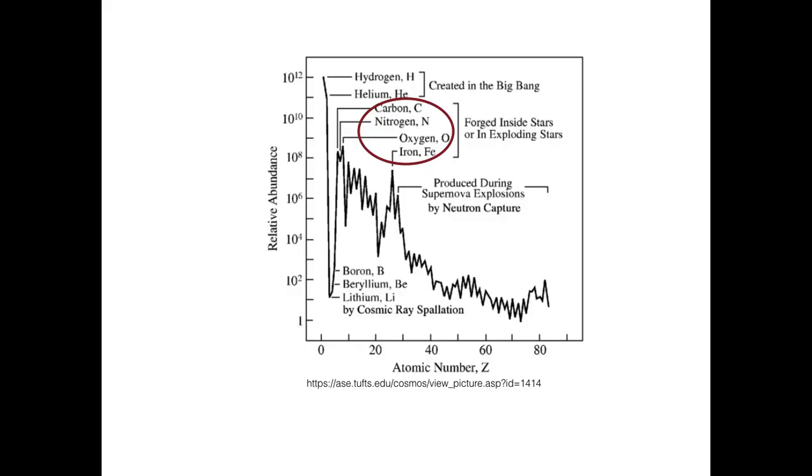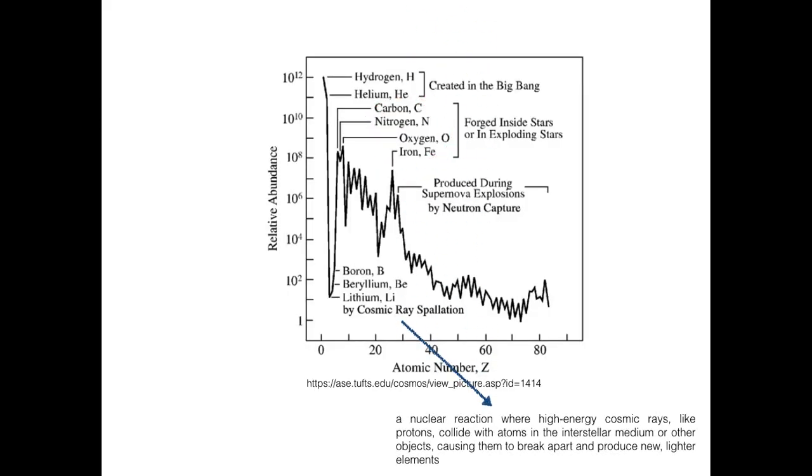In the previous slide, boron, beryllium, and lithium were mentioned. And these elements were created by cosmic ray spallation. Now, what is this cosmic ray spallation? Cosmic ray spallation is a nuclear reaction where high-energy cosmic rays, like protons, collide with atoms in the interstellar medium or other objects, causing them to break apart and produce new lighter elements. In other words, they were created from larger atoms, broken apart by nuclear fission, and this is how boron, beryllium, and lithium were created.